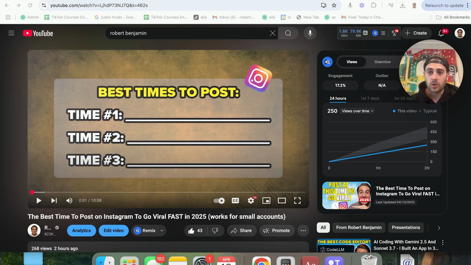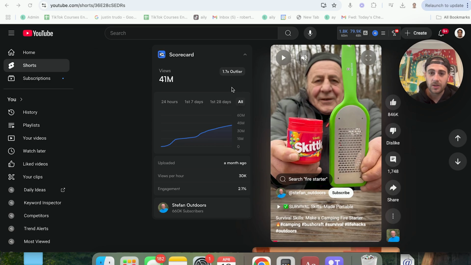The second way that you could do this is by doing what this creator right here did. This makes somebody question what on earth is about to happen. They have 2 everyday items. They have a grater, they have Skittles, and it makes you think, what on earth is going to happen? In addition to that, if somebody comes down to the title right here, it says survivor skills, make a camping fire starter. So it makes you question, what on earth is this guy going to do with these 2 things that is going to help him start a fire? And if you get your viewer to do that, you increase the odds that they actually watch.